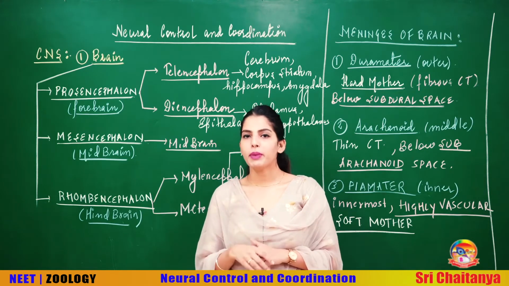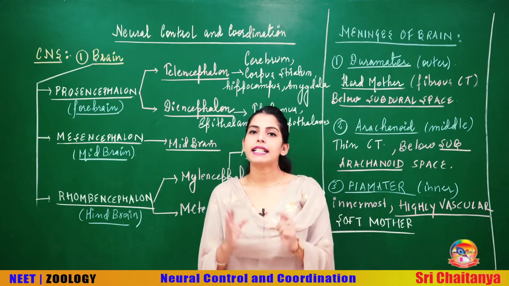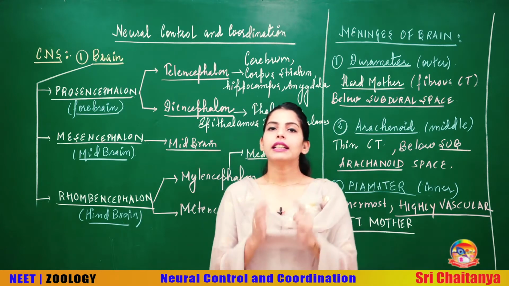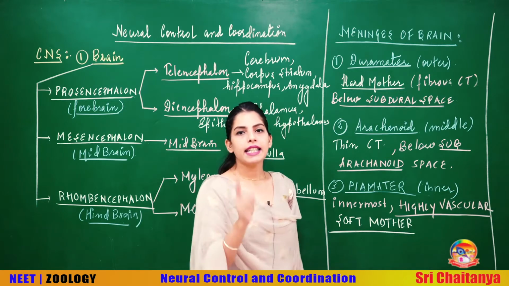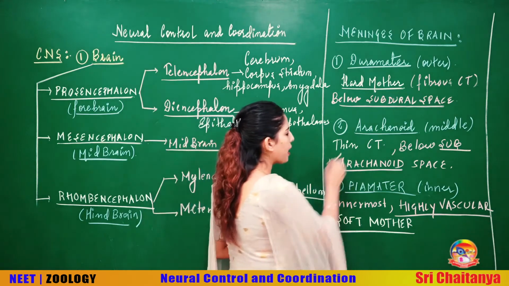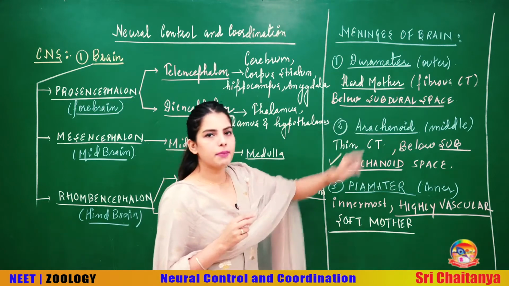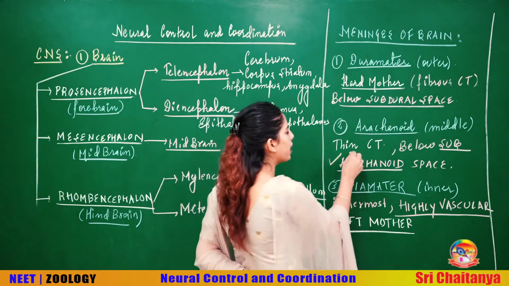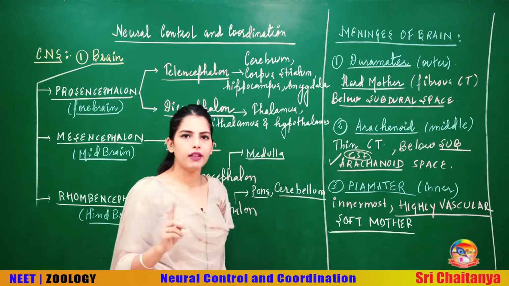The difference between these two is the presence of a fluid in your brain called the CSF, or the cerebrospinal fluid. CSF is only present in the subarachnoid space, but it is not present in the subdural space. So, you can mark it over here that the subarachnoid space has the cerebrospinal fluid.